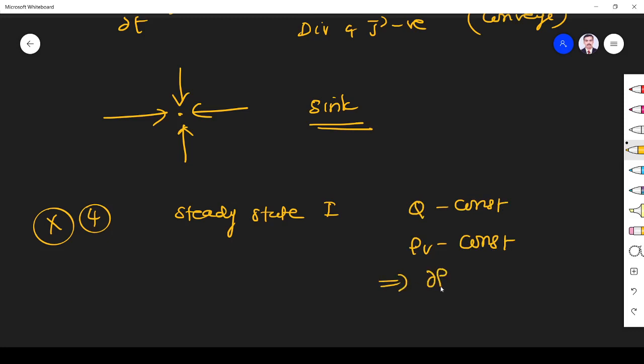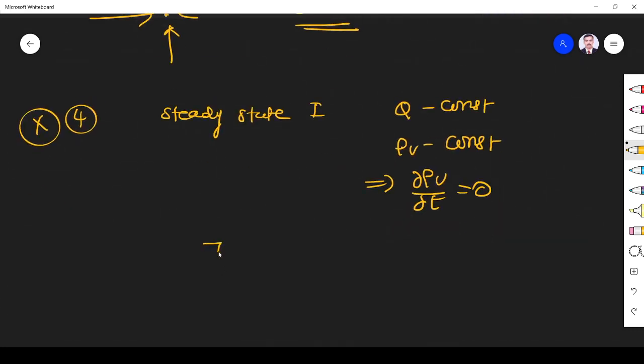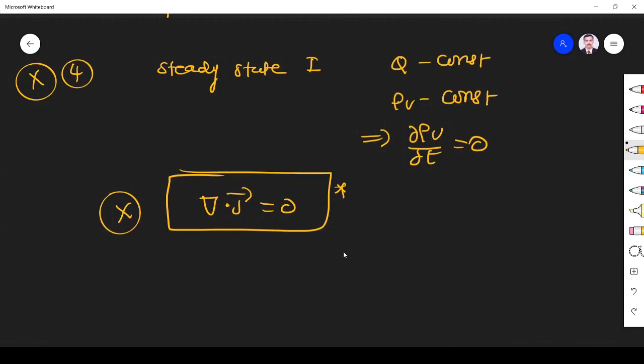This implies ∂ρv/∂t is equal to 0. ∂ρv/∂t is 0 means what will happen to del dot J? Del dot J is also 0. Very, very important for steady state current. Del dot J equal to minus ∂ρv/∂t is the continuity equation. Del dot J equal to 0 is only applicable for steady state current.